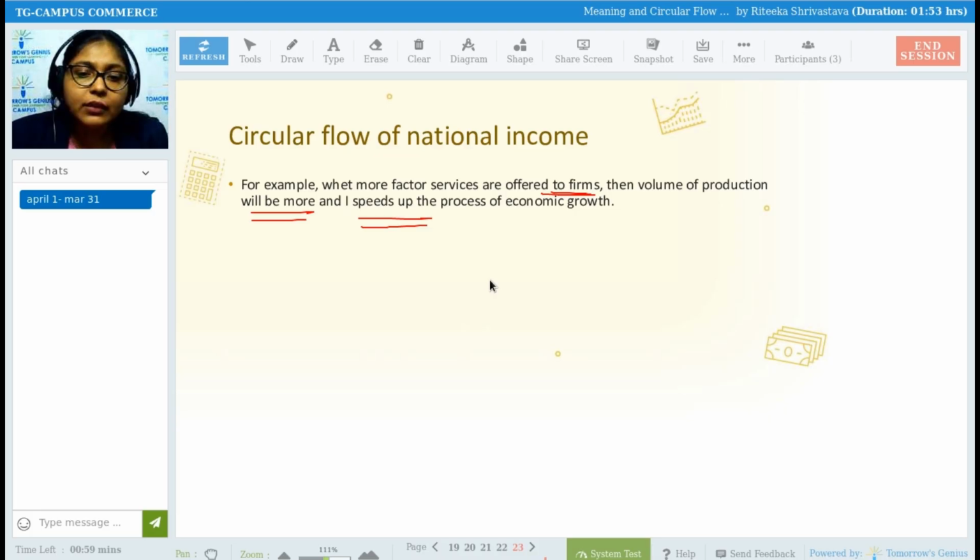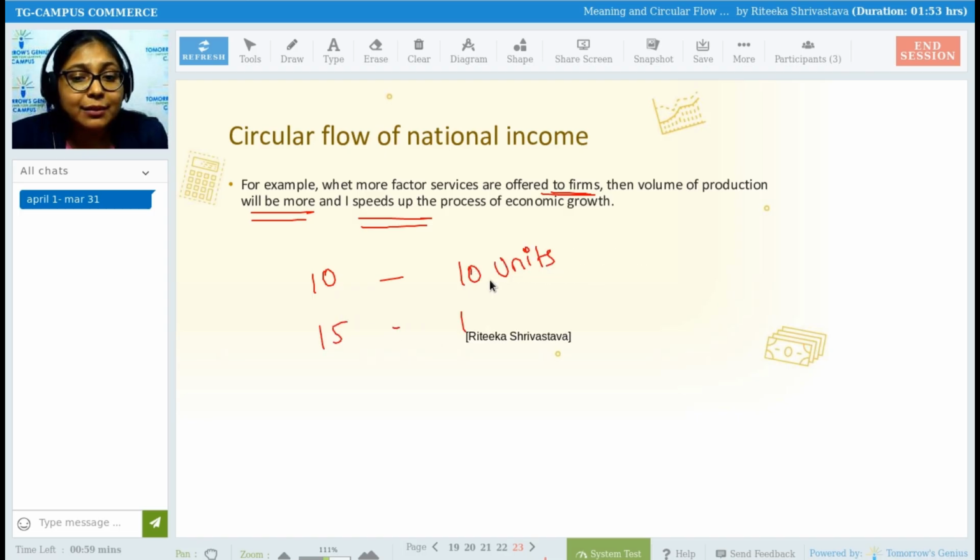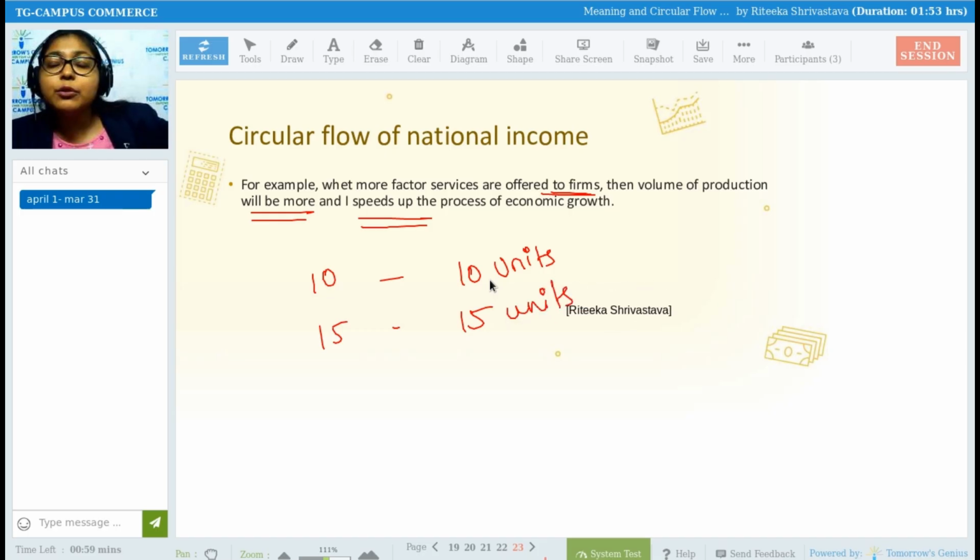Now this is but obvious, right? If I have 10 laborers, then they might produce only 10 units per day. But if I have 15 laborers, they will be able to produce 15 units per day. So what do we understand from this? As and when we increase our factors of production, our production process also increases. We speed up.